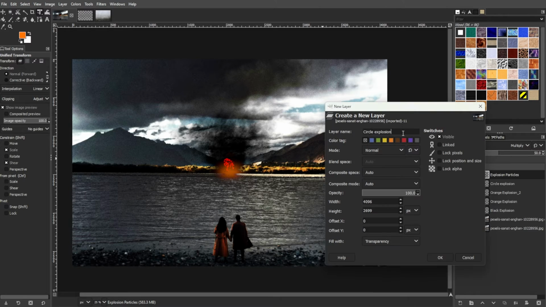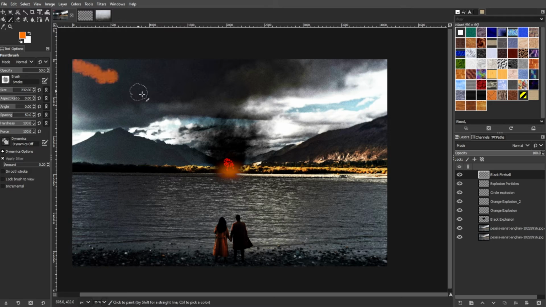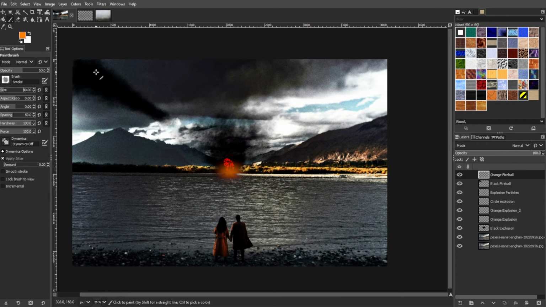Then create a new layer and paint a fireball with black color. Then create another new layer and paint with orange, and change the layer mode to multiply.